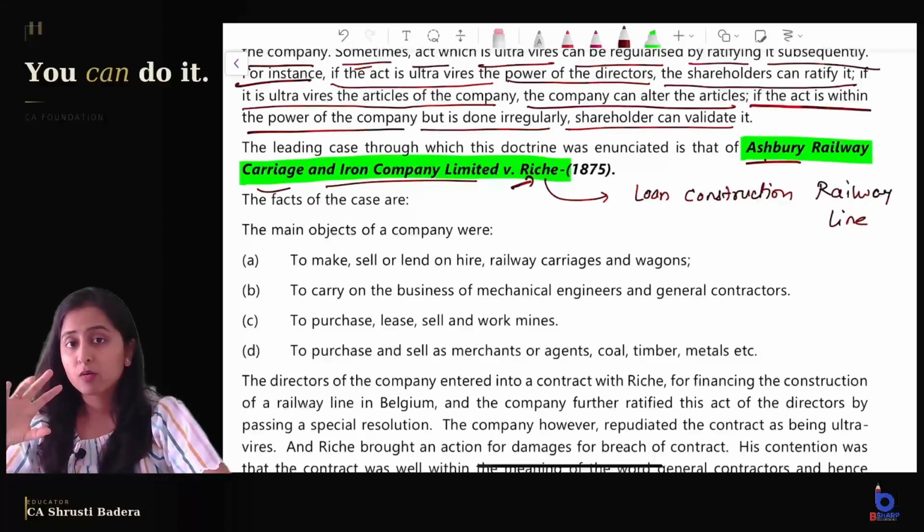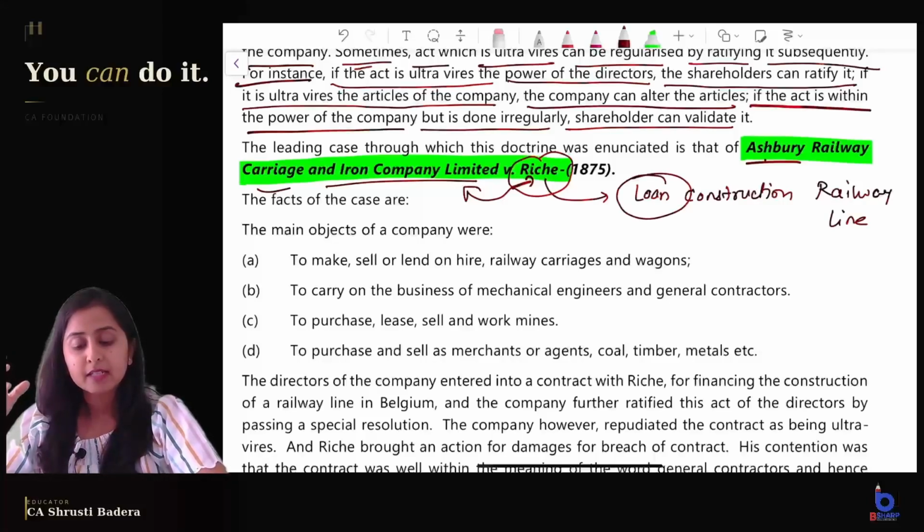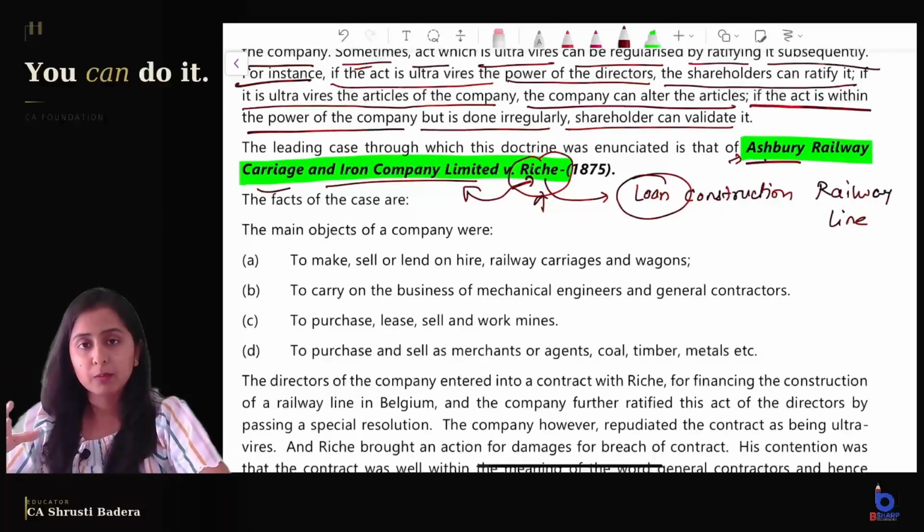But now understand, what does the doctrine of constructive notice mean? That Mr. Riche should first read the documents of the company. Which documents? MOA and AOA, the public documents, and he should ensure that this transaction of financing, done by this company, and financing is being given to whom? Riche. It should be within the object clause of the company.